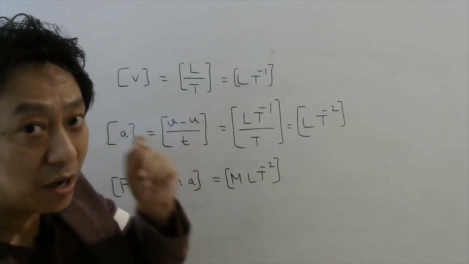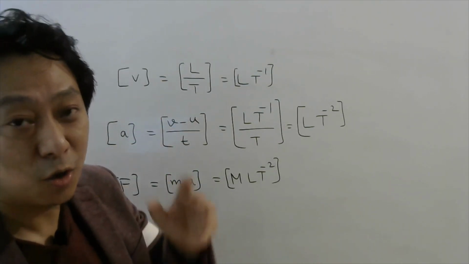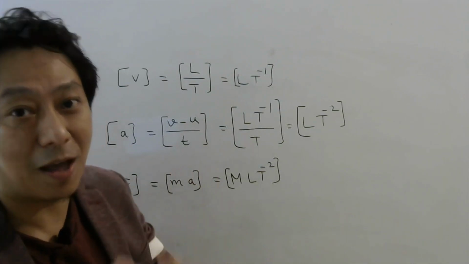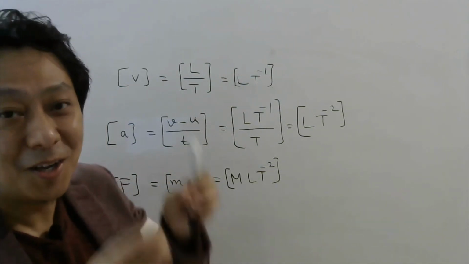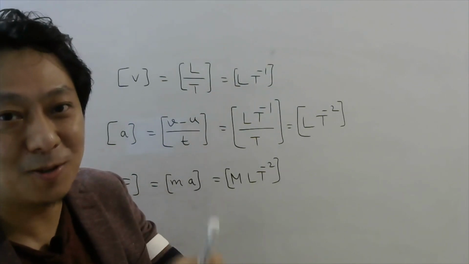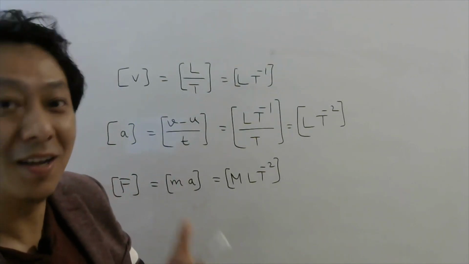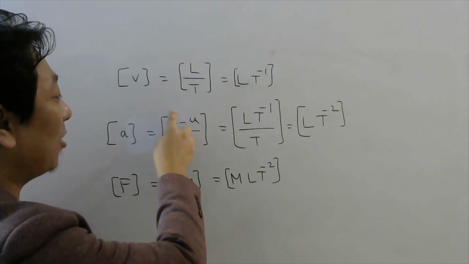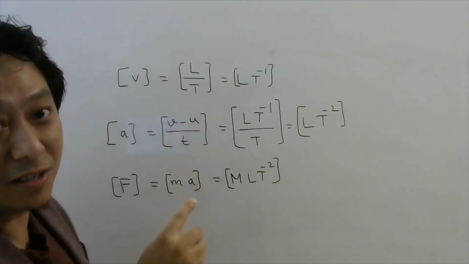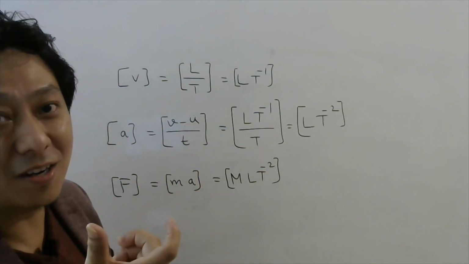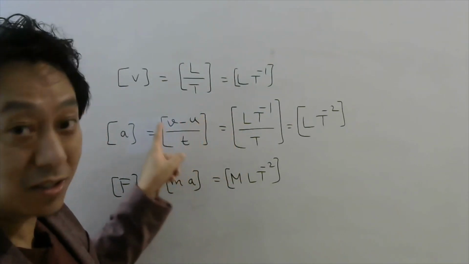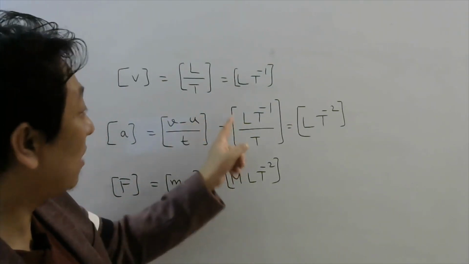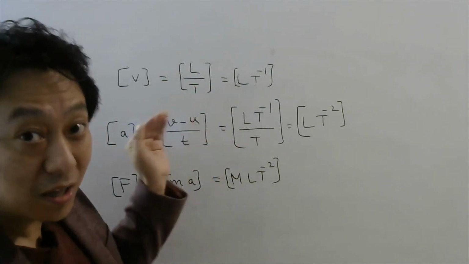Now, here you try to understand one basic thing. When you subtract apples from apples, what do you get? Mangoes? No, you will get apples. So 10 apples minus 2 apples would be 8 apples only. So similarly, final velocity minus initial velocity will be which physical quantity? It will be velocity. So the dimension of this change in velocity will be the same as velocity, because in this we